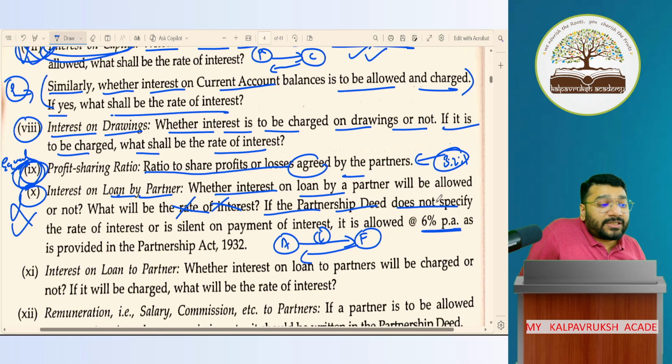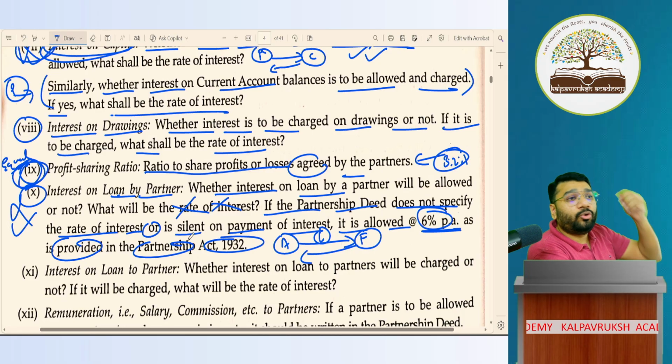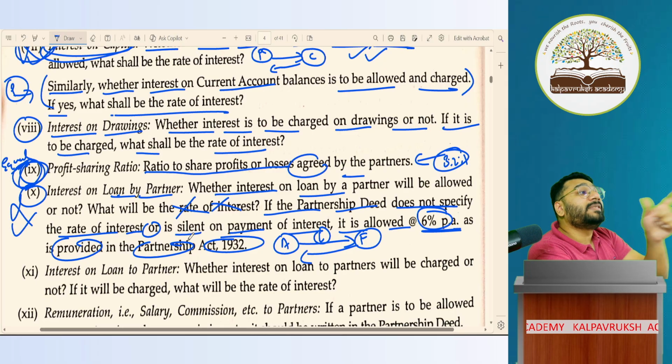If the partnership deed does not specify the rate of interest or is silent on the payment of interest, it is allowed at 6% per annum. And where is it provided? It is provided in the Partnership Act 1932. Now a doubt should come to your mind: why is there so much partiality? In case of interest on capital and drawing, you said 0%, but here there is 6%. Why this partiality? There's a logic behind it.